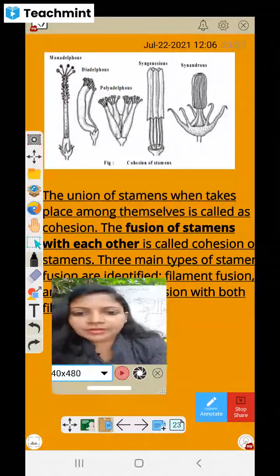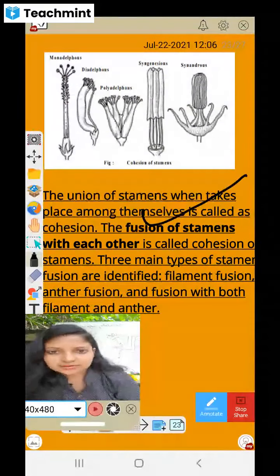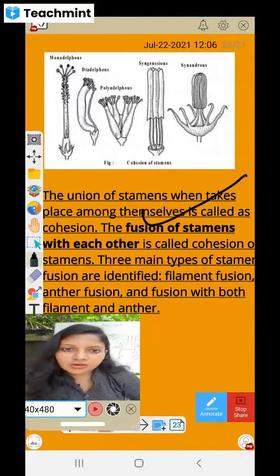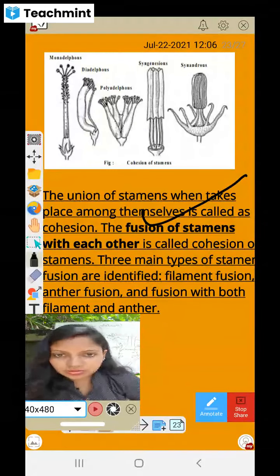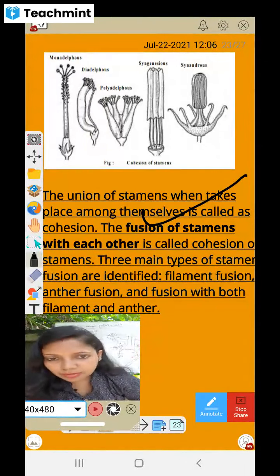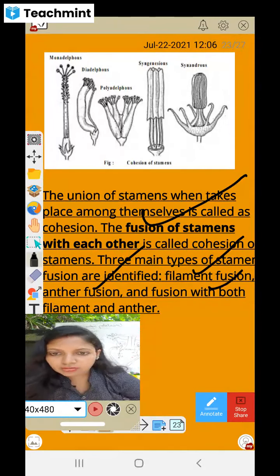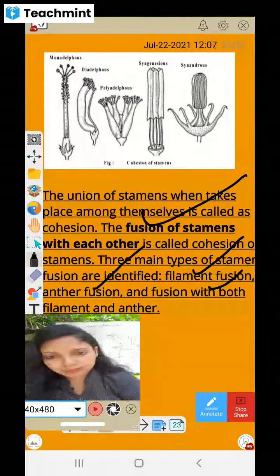The next is the main thing: what is cohesion of the stamens, understand it. The union of stamens among themselves is called cohesion. So the fusion of stamens with each other is called cohesion. And there are three main types of stamen fusion: either filament fusion, anther fusion, or fusion of both filament and anther.